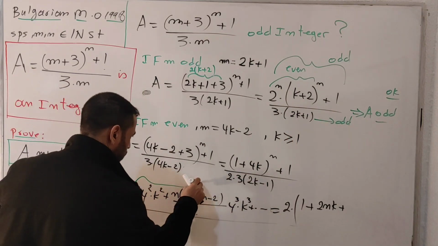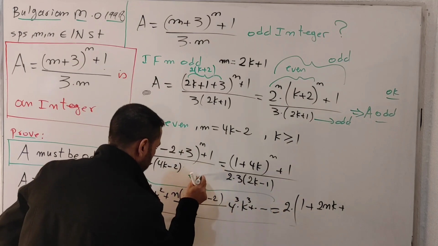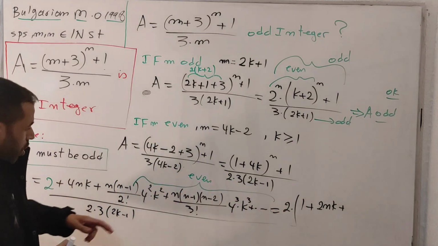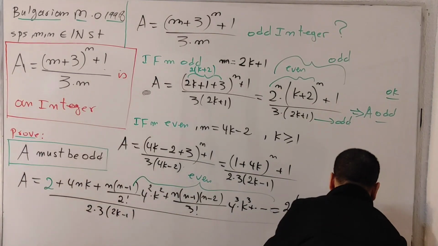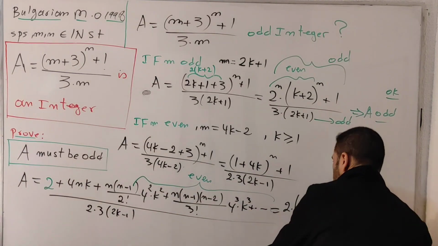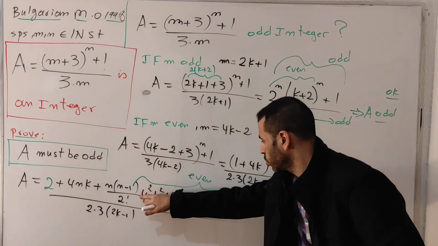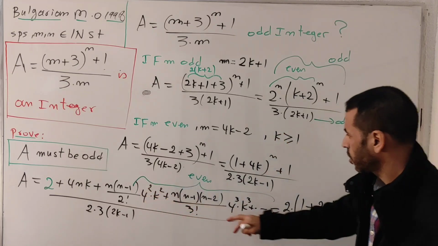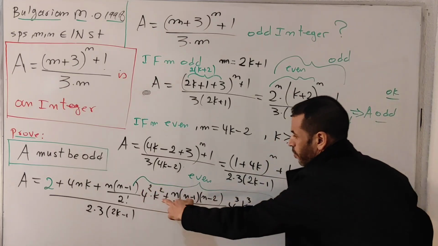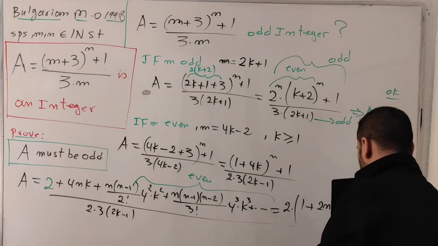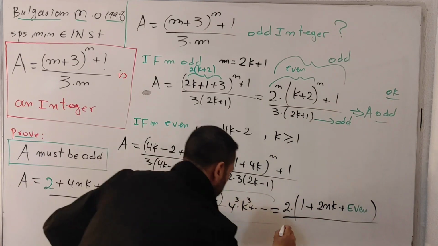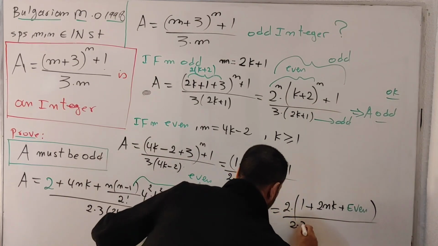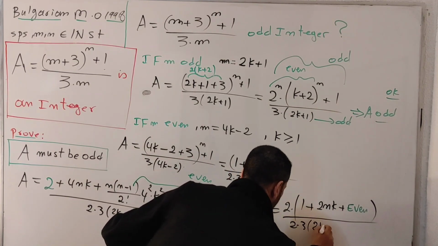This one is even, because we will have 4 squared here. Plus an even number. We don't need to write the whole expression here. We know this one is even because we have 4 squared here. Then it is divided by this term, 2 multiplied by 3 multiplied by 2k minus 1.